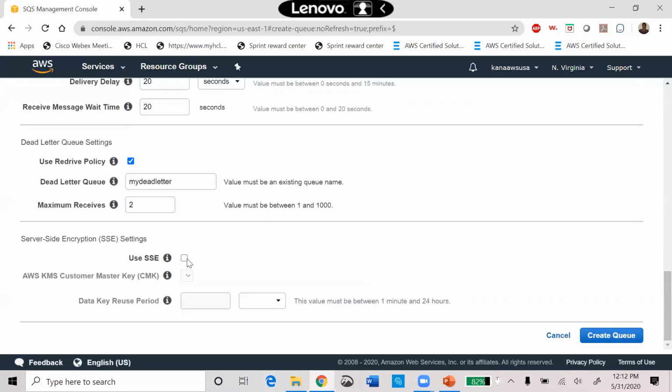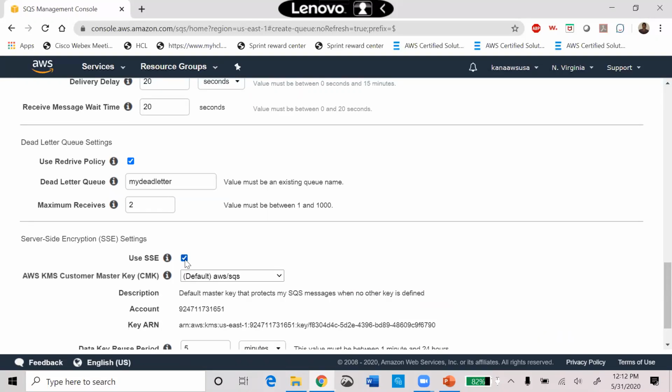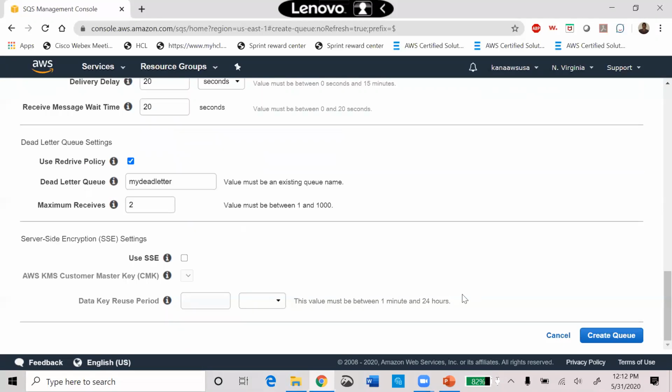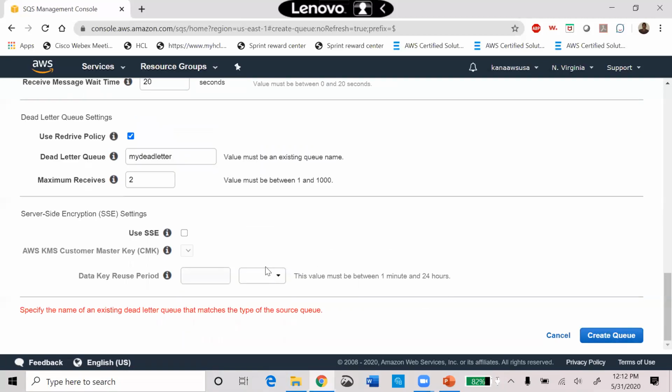Do you want server-side encryption? If yes, then how do you want to manage that encryption? There is the data key reuse period. Here the CMK ARN, that is the key management Amazon Resource Name, how you want to use it, whether default or otherwise. But at this moment I don't want any encryption, and I'm just creating a queue.